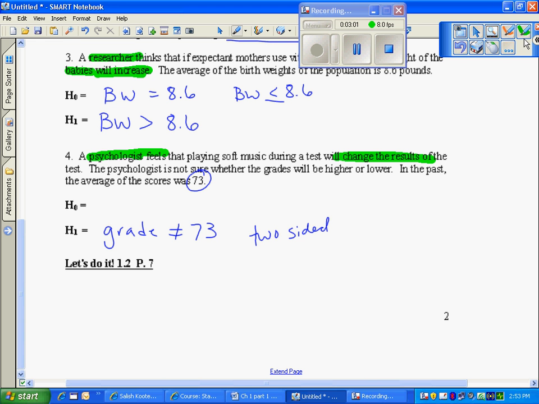So the alternative then would be the grade is not equal to 73. The null is the grade is equal to 73. Let's go back to number 3. If I'm trying to increase, this is on the right hand. Numbers are larger on the right. Increase of 8.6.